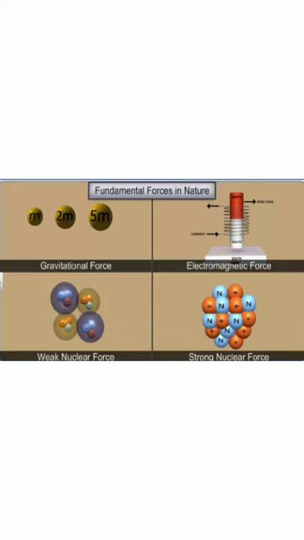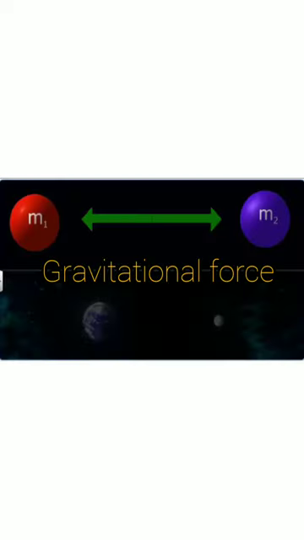In the microscopic world, two more basic forces are required to account for things: strong nuclear force and weak nuclear force. These four forces are the fundamental forces of nature. Now we are going to start with gravitational force. What do you understand by this term?